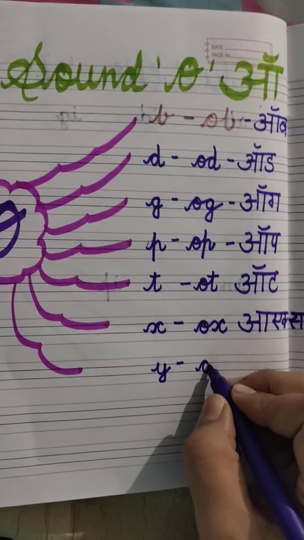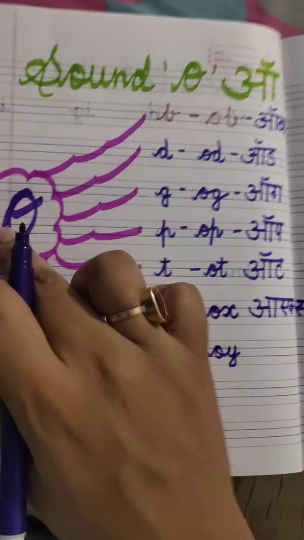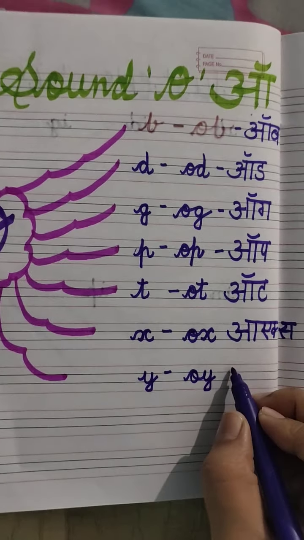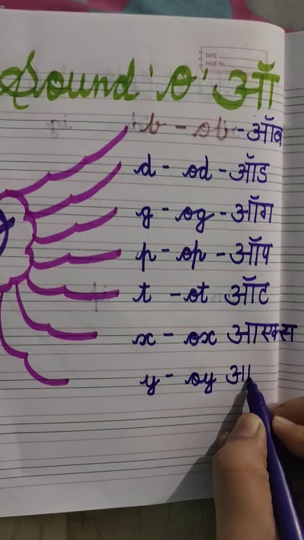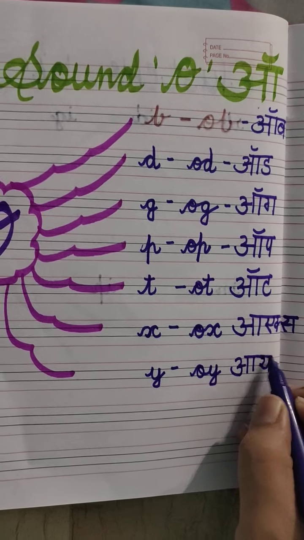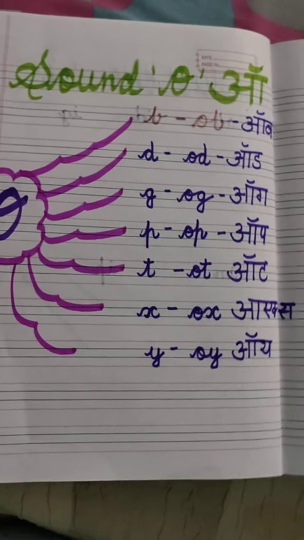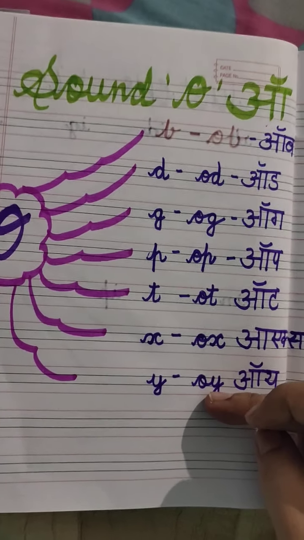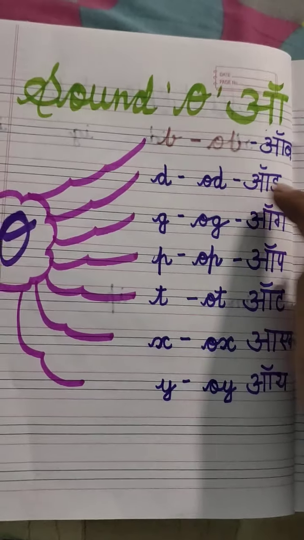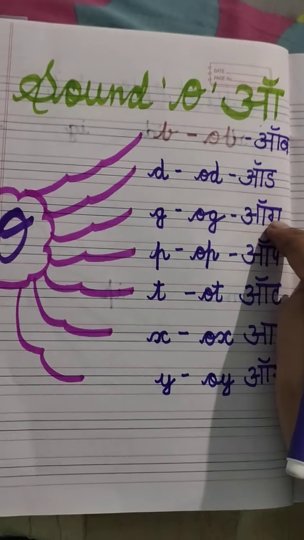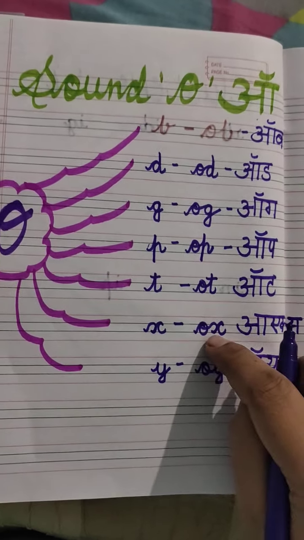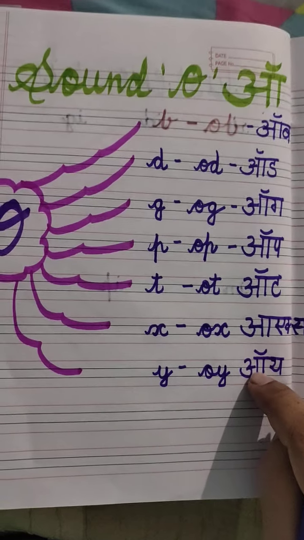Now we have to join these two and it will become our cluster. Oi, oi. So these are some clusters with O sound: OB, ob; OD, odd; OG, og; OP, op; OT, ot; OX, ox; OY, oi.